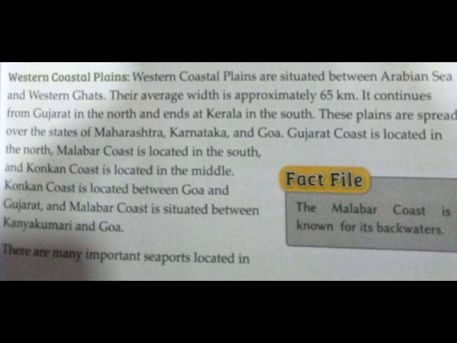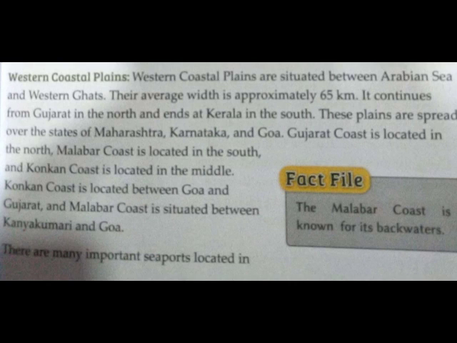Western coastal plains. Western coastal plains are situated between the Arabian Sea and the Western Ghats. Their average width is approximately 65 kilometers and they continue from Gujarat in the north and end in Kerala in the south. These plains are spread over the states of Maharashtra, Karnataka and Goa. Gujarat coast is located in the north. Malabar coast is located in the south.